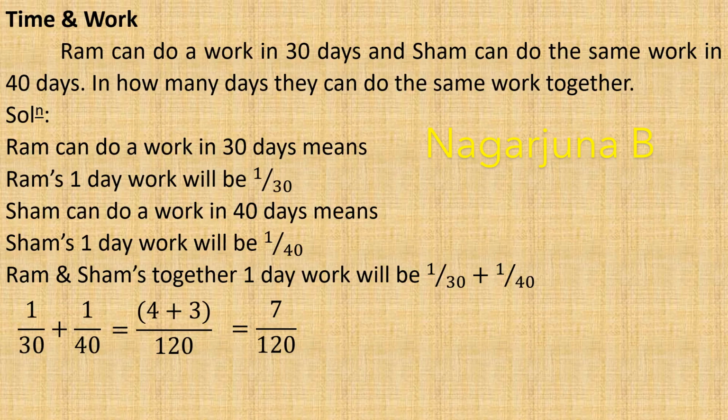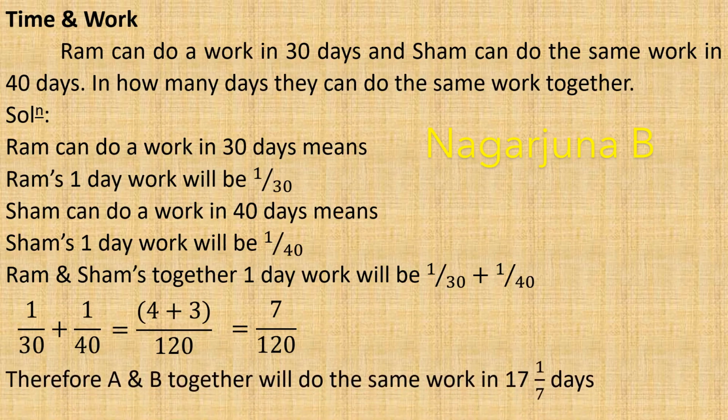So now the total work can be completed in how many days? Therefore Ram and Sham together will do the same job in 17 1 by 7 days. How? 7 divided by 120 is 1 day's work, whereas the total work will be completed in 1 divided by 7 by 120. 120 will come to the numerator and 7 will be in the denominator.